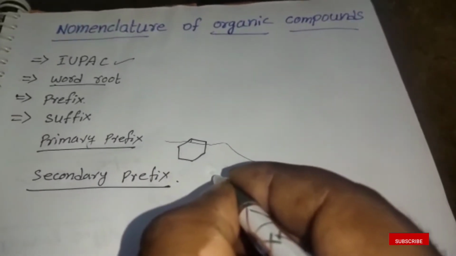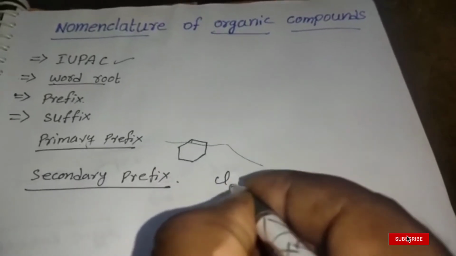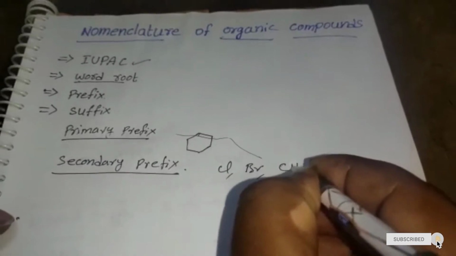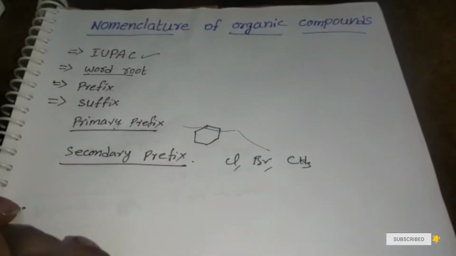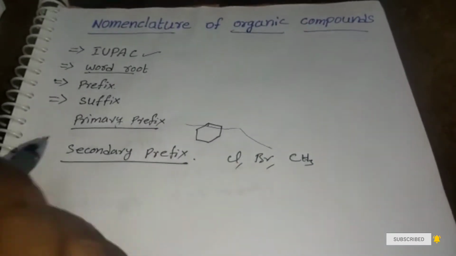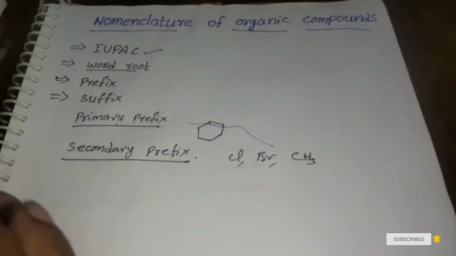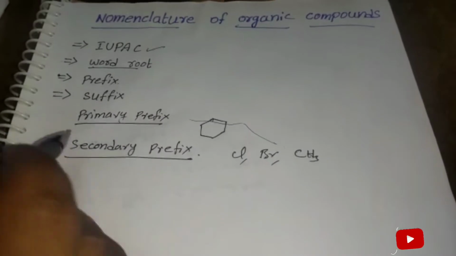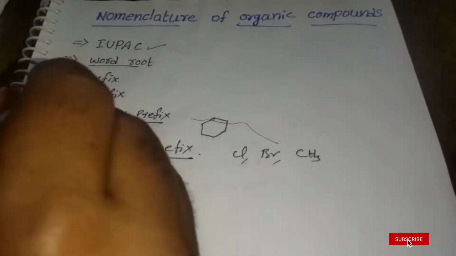Substitutions may be chlorine, bromine or methyl groups attached to the given structure. The secondary prefix mainly tells about the substitution in the given carbon chain.